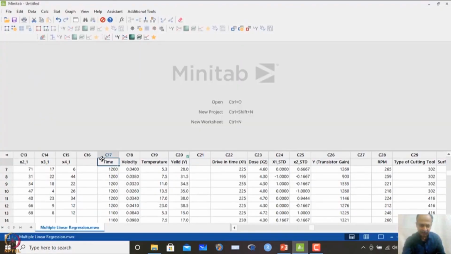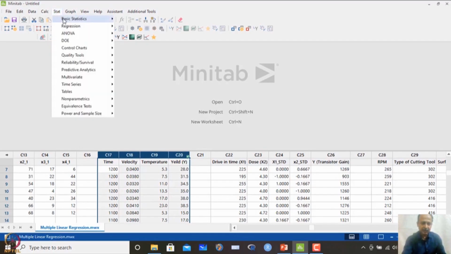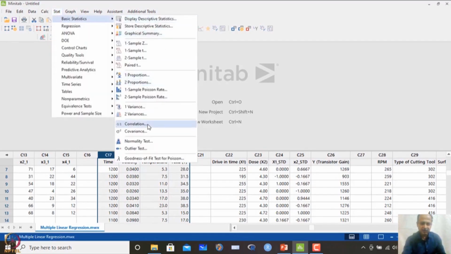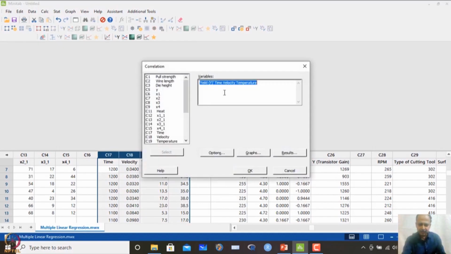So, this is the data set C11 to C20, this is the data set that we are having, and we want to implement this. So, what we have done is basic statistics. Over here we have gone to correlation, and then we have identified which variables we want to understand the relationship between.